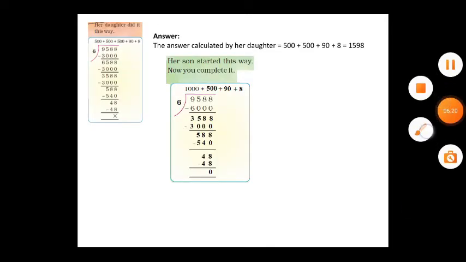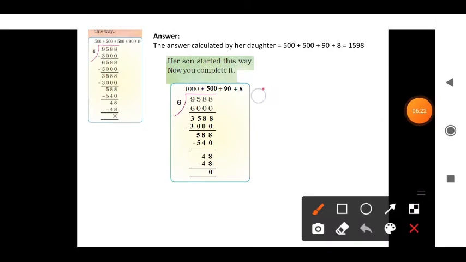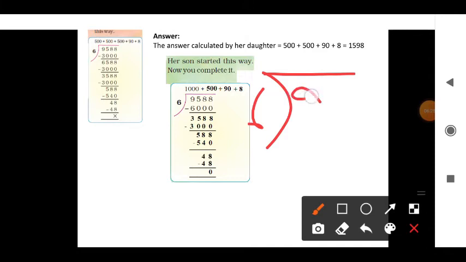See, the total money she has to give back is 6,... and the money she took is 9588. She has a daughter and a son. The son did one method and the daughter did one method. So how did the daughter multiply first? See, she multiplied 6 by 500, which is 3000.